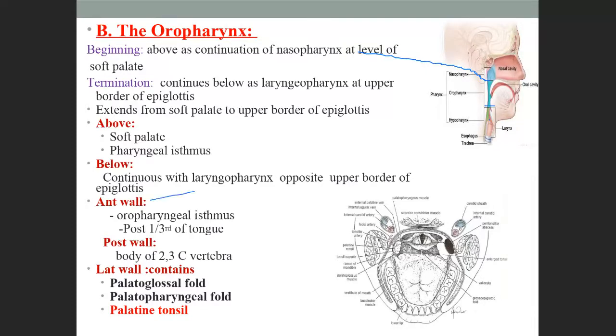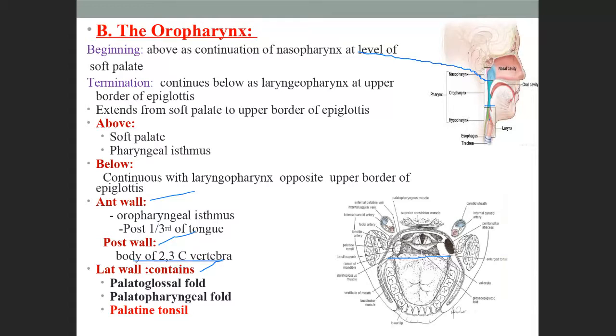Then these are the walls. I already discussed them in the practical. What is the importance of these walls? You should remember all the contents: the oropharyngeal isthmus, the posterior part of the tongue, and then the body of the cervical vertebra.